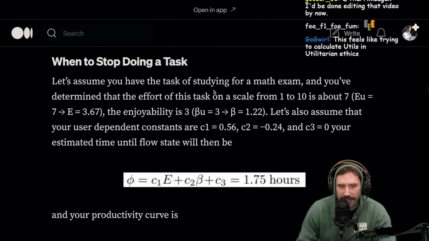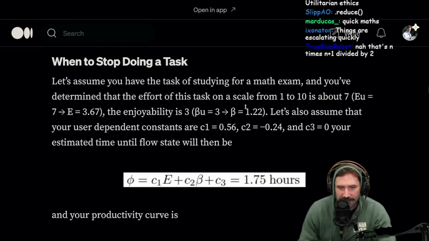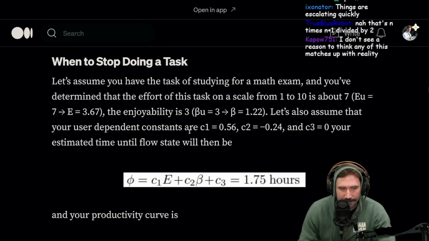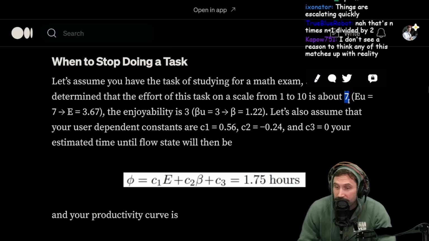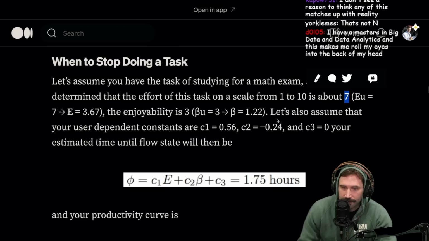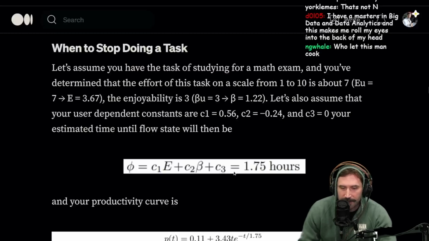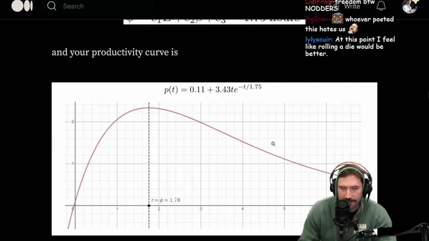Let's assume you have the task of studying for a math exam, and you've determined that the effort of this task on a scale from 1 to 10 is about 7. That means a 3.65, that's a 7 in freedom units, by the way, so don't get confused. The enjoyability is a 3, so that's a 1.22. Let's assume that the user-dependent constants are the following, and your estimated time until flow state would then be 1.75 hours. So your productivity curve looks like that.